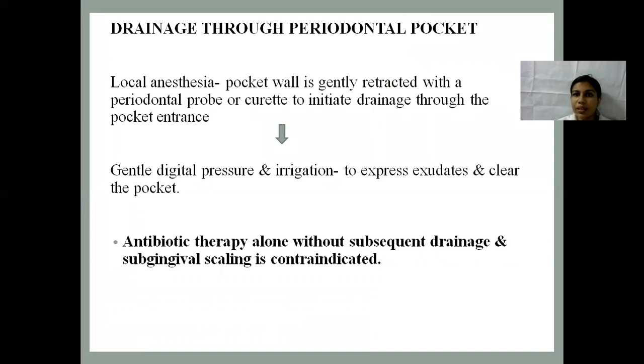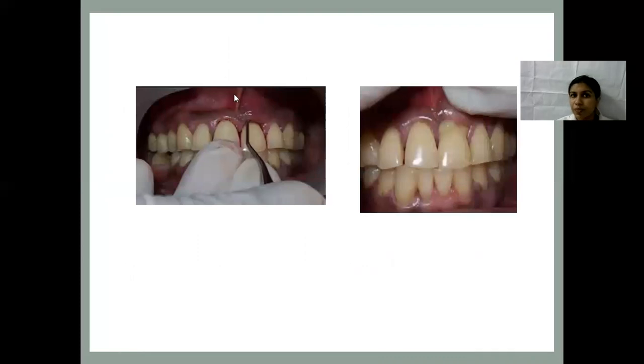Drainage through pocket retraction. Under local anesthesia, the periodontal pocket is gently retracted with a periodontal probe or curette to initiate the drainage through the pocket entrance. Then apply gentle digital pressure and irrigate it to express the exudate and clear the pocket. Antibiotic therapy alone without subsequent drainage and subgingival scaling is contraindicated. Here you can see pocket retraction and the pus is expressed out with gentle digital pressure.